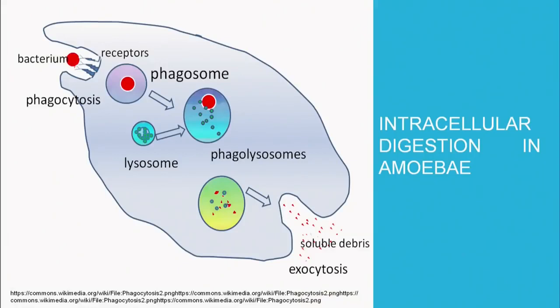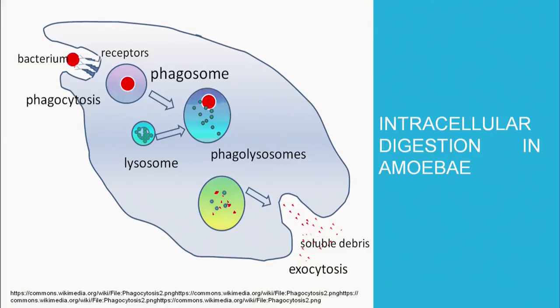Now, the example of intracellular digestion I can show you through a diagram. This is an amoeba, and as you can see, there is a red colored bacterium. Around the bacterium there are 2 structures protruding out. You know that amoeba forms pseudopodia. Pseudopodia is a false foot. These 2 structures which are protruding out are the false feet or the pseudopodia.